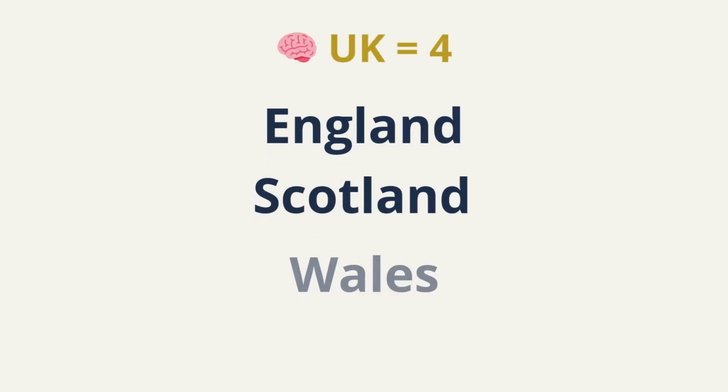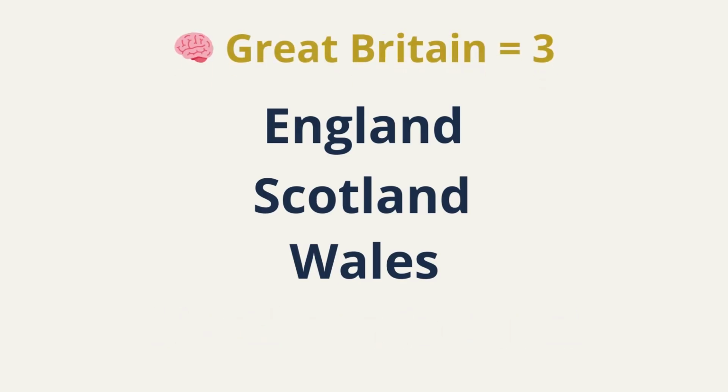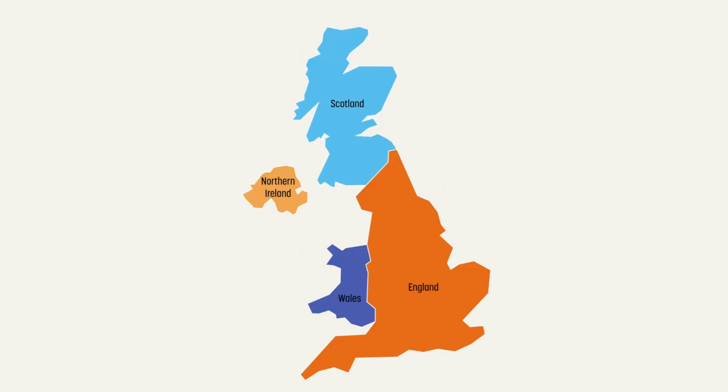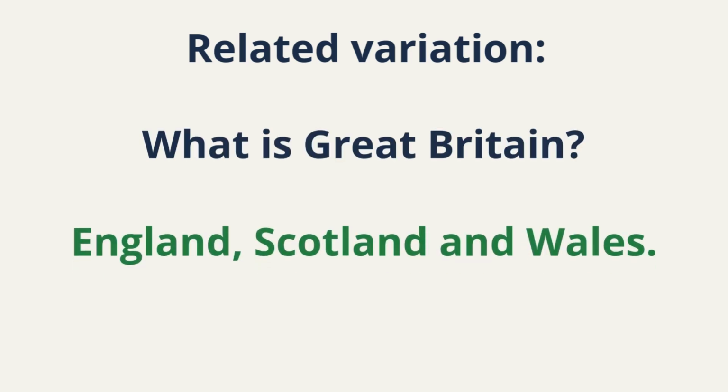Precision matters. Now let's encode this visually. Visualize 4 blocks: England, Scotland, Wales, Northern Ireland. That is the UK. Remove Northern Ireland, you get Great Britain. When your brain sees a map, confusion disappears. Related variation. What is Great Britain? England, Scotland and Wales. Lock.